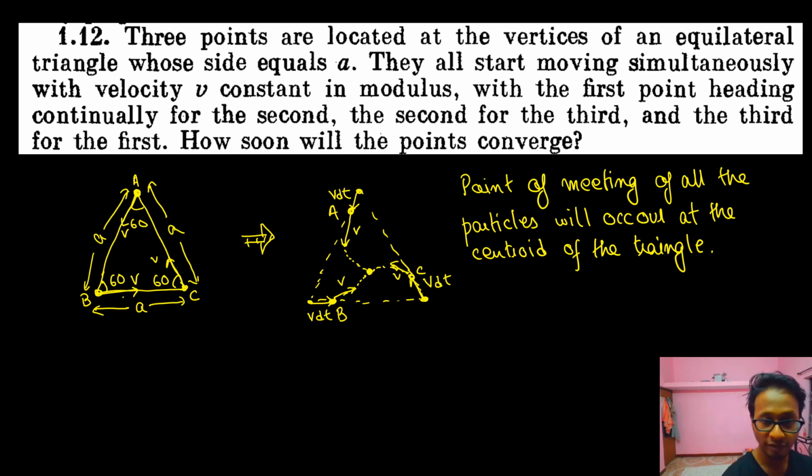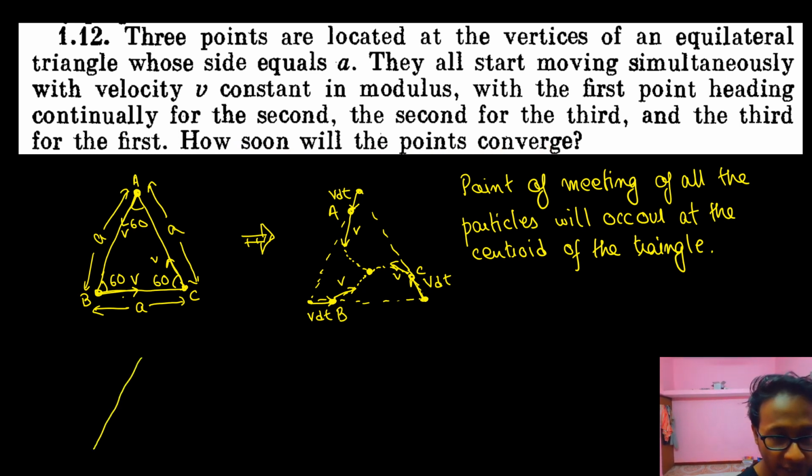Whenever they meet inside the triangle, all of them will have moved an equal distance with equal velocity. So the most logical conclusion is all of them will meet at the centroid of the triangle, which is equal distance from all of the three vertices, because the centroid is the only point inside which is equal distance from all the three vertices. Now see, how soon will the points converge? Now let's draw this triangle again.